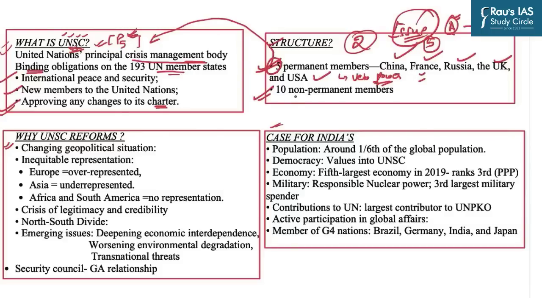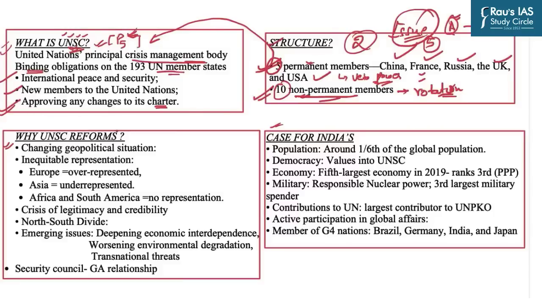The next are the non-permanent members, which are 10 in number, and they are appointed on a rotation basis, giving adequate representation on geographical terms. That means all the continents will be given adequate representation. But this geographical representation is restricted only to the non-permanent membership and not to the permanent membership. Now, there are certain issues and challenges in which the UN is lacking,